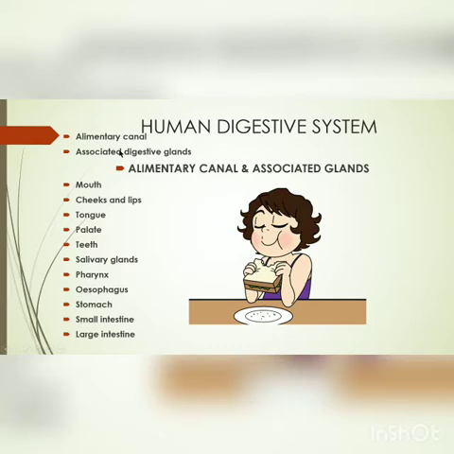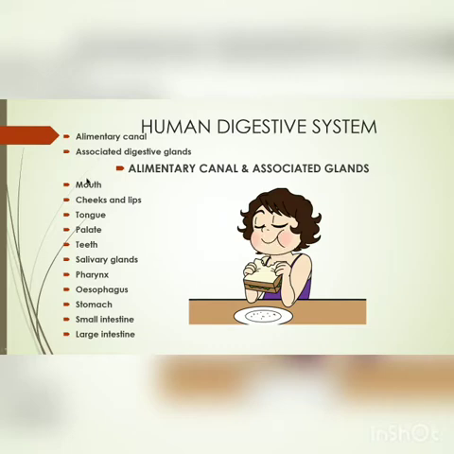So the human digestive system has two parts: alimentary canal and associated digestive glands. We will study the different parts of the alimentary canal and the associated glands. This alimentary canal is actually a long tube. That is why we call it a canal, because it is a hollow tube starting right from the mouth and continuing till the anus.